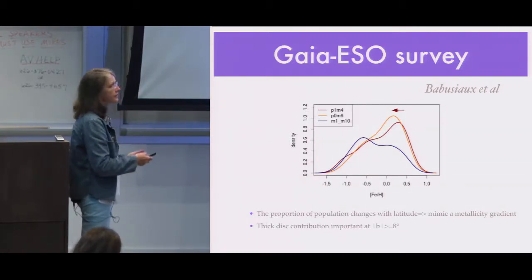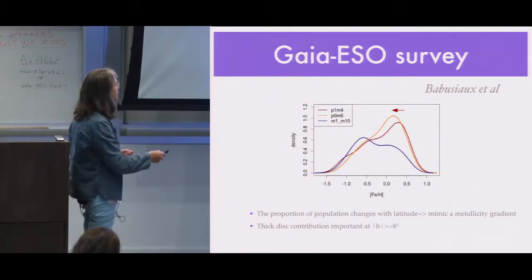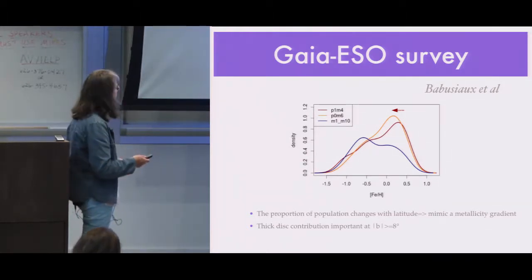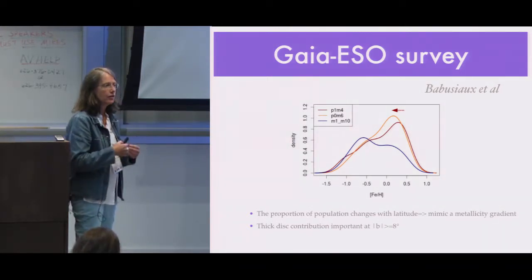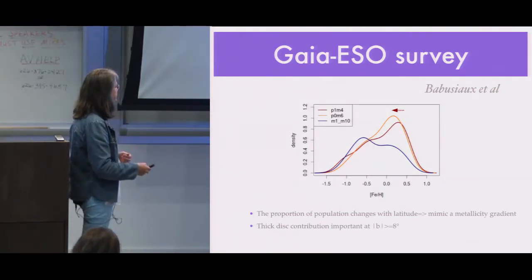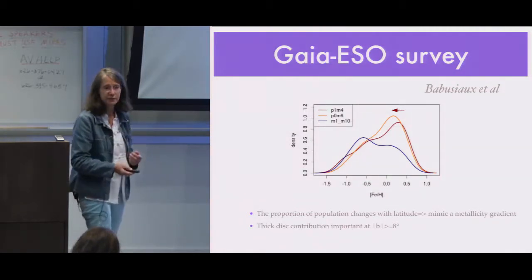What it means is that if you have 2 populations, the bar population dominates when you are close to the plane, but further from the plane, you are dominated by the thick disk population. So you can explain the metallicity distribution with this simple scheme where you are dominated by 2 main populations. And the proportion of the populations changes with latitude, and this mimics a metallicity gradient.